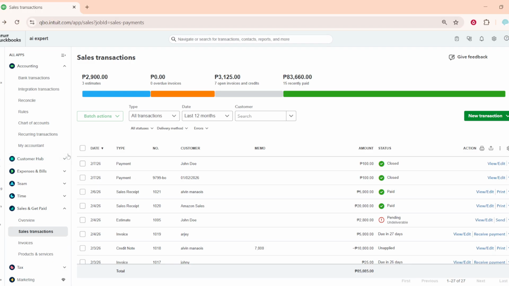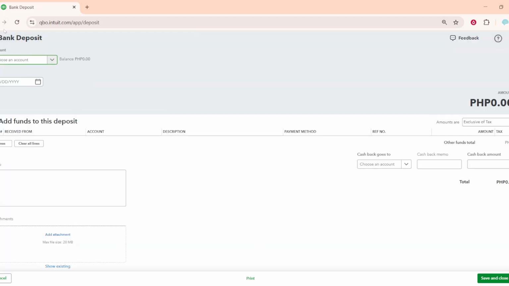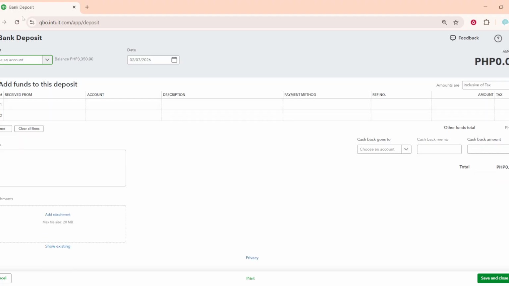Start by opening your browser and logging into QuickBooks Online. Once you're in, look to the left-hand menu. Click Sales and Get Paid, then go to Sales Transactions. From here, choose Bank Deposit. This form is designed for grouping funds that hit your bank, which makes it perfect for recording marketplace payouts.